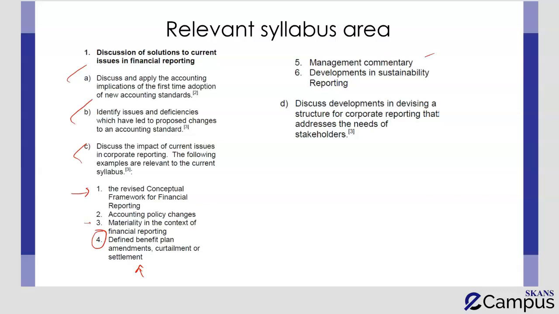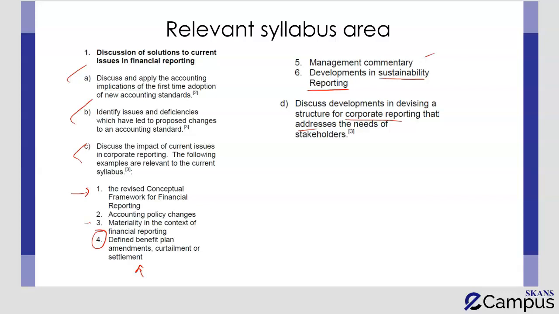Then we have management commentary, developments in sustainability reporting. This is an area which has not been very frequently tested in the past, but recently there has been an article on SDGs. So there is a high likelihood that this is going to be tested in future also. Overall, over here, they talk about the corporate reporting needs for the stakeholders. So this whole syllabus guide tells you about the content that is going to be there in your exam with respect to even current issues also. So it's not going to be a surprise what is going to be there in your exam.